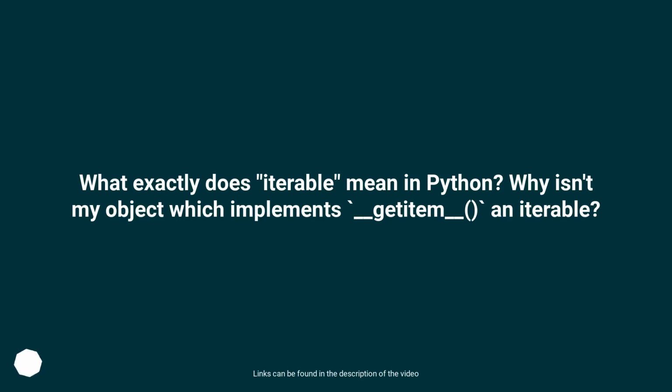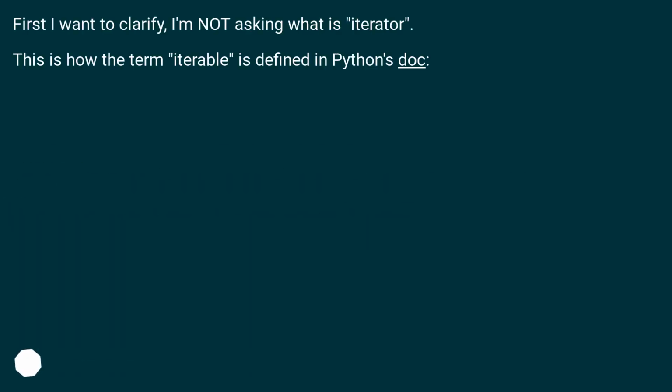What exactly does iterable mean in Python? Why isn't my object which implements __getitem__ an iterable? First, I want to clarify, I'm not asking what is iterator. This is how the term iterable is defined in Python's doc.